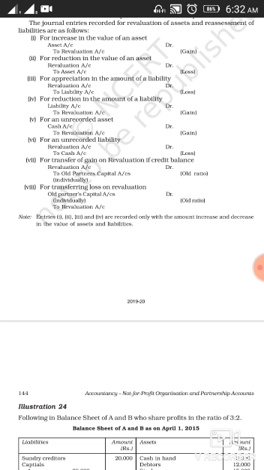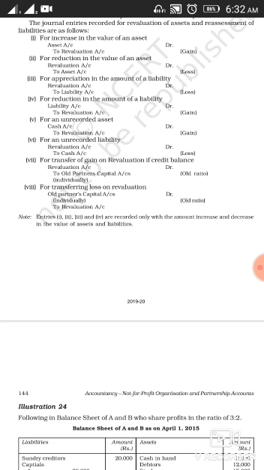Fourth, for reduction in the amount of liability. Whenever there will be reduction in the amount of liability, it will be a gain for the business because we have to pay less to the outsider. So as per the rule, you are having gain, and whenever there is decrease in the value of liability, we debit it.